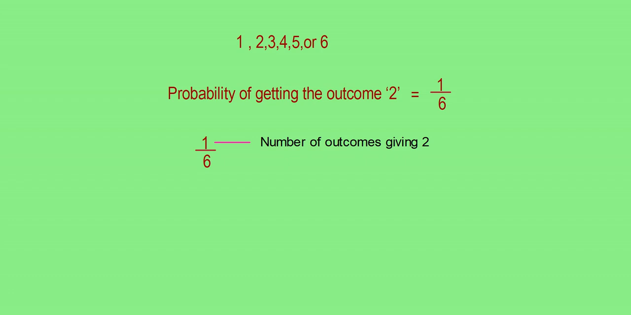Actually, what does 1 represent here? Yes, it is the number of outcomes giving 2. Among 1, 2, 3, 4, 5 or 6, only one is 2. Then what about 6? Yes, it is the number of equally likely outcomes. These are all the total outcomes here. If so, what is the probability of getting the outcome 5? Yes, that is also 1 by 6. What is the probability of getting 6? Yes, that is also 1 by 6.